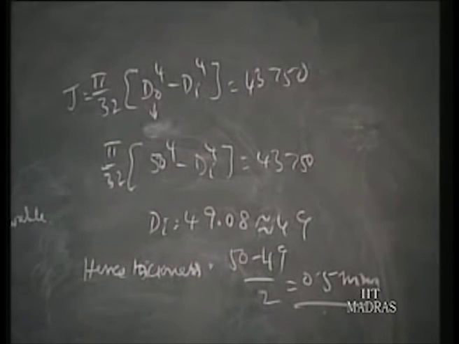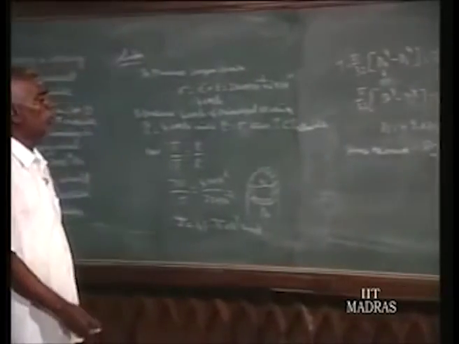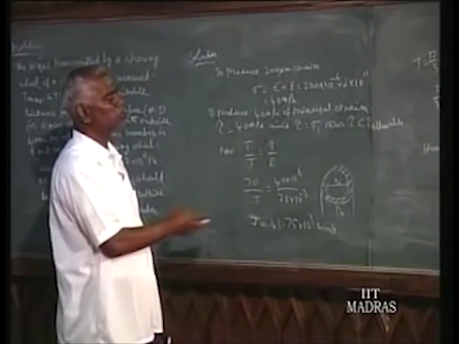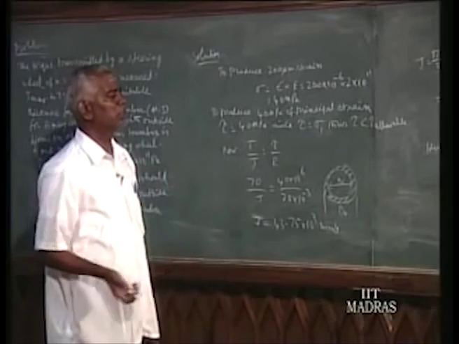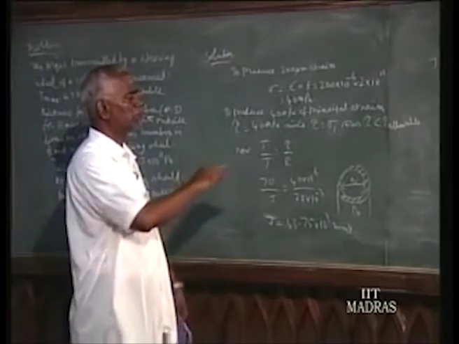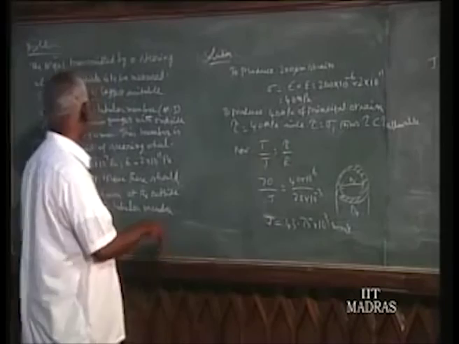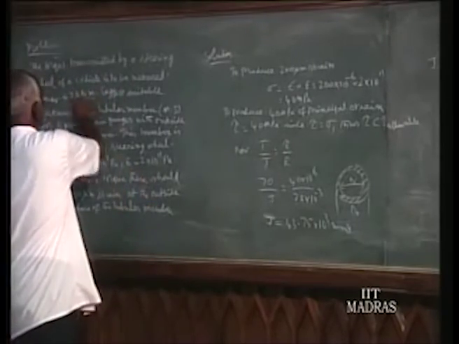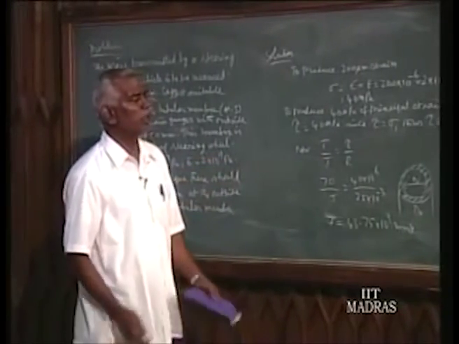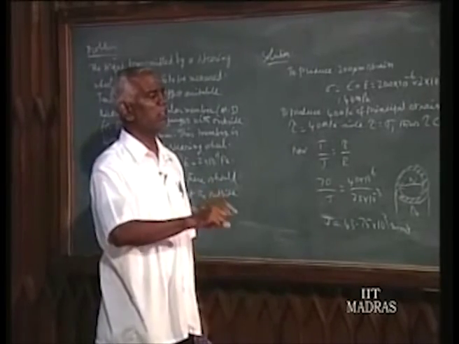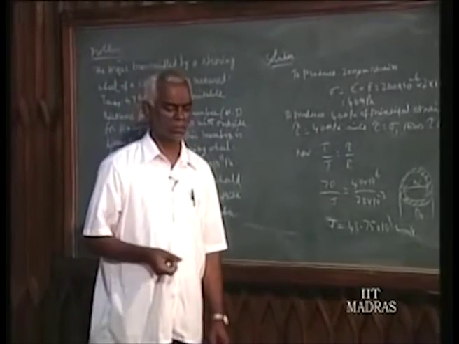That should be the thickness of the tube, then only you will have sufficient stress and sufficient strain, and our instrumentation will have sufficient sensitivity so that we can measure the full range of the torque up to 70 Newton meter. So that is how we have to design the primary transducer, transducing the torque to strain.